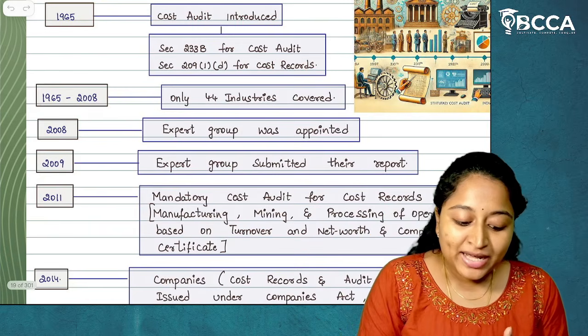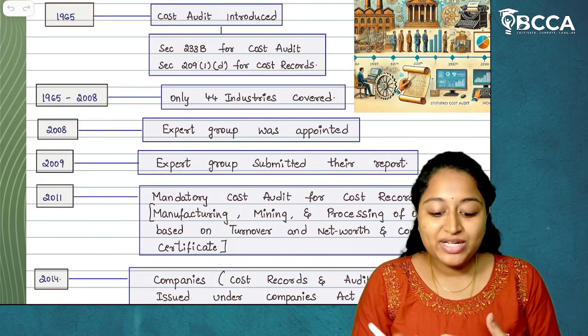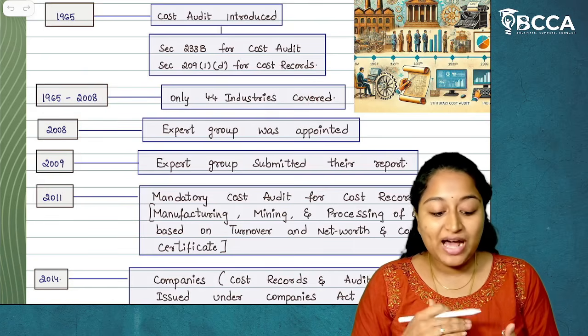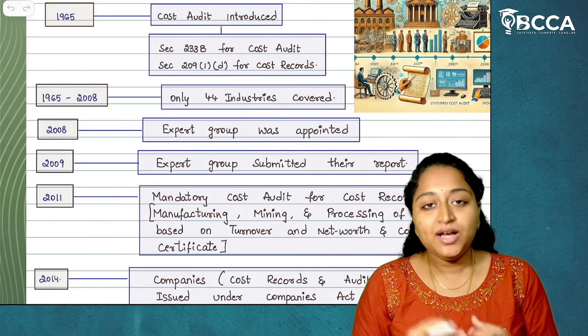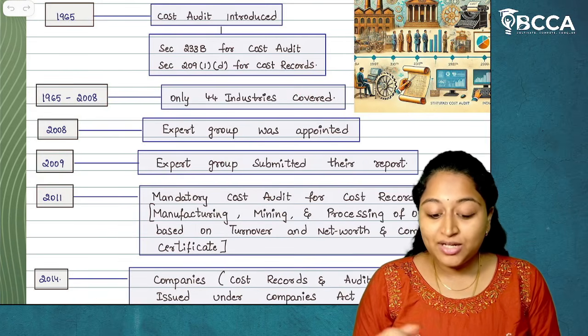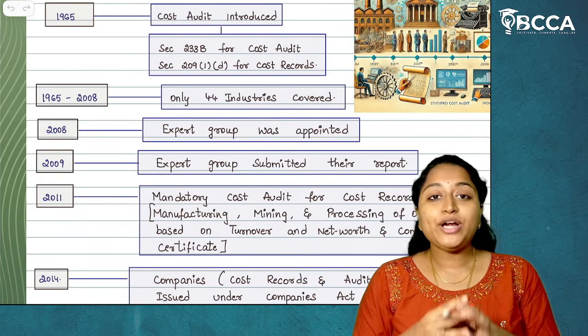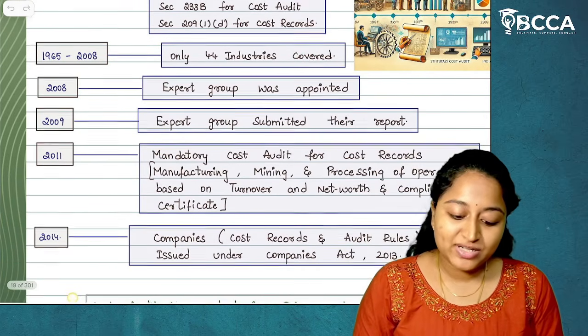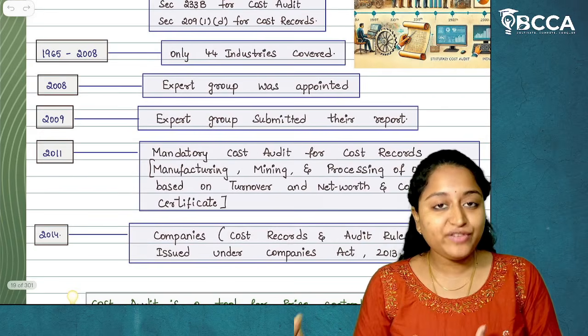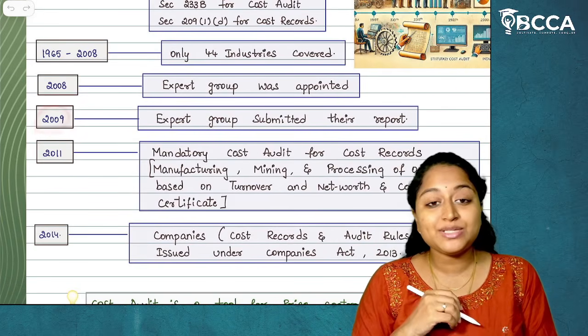Later on, what happened? From 1965 to 2008, only 44 industries were covered. After that, in 2008, the government was not satisfied with that, because of which an expert group was appointed in 2008, and they did their analysis and gave their report in 2009.